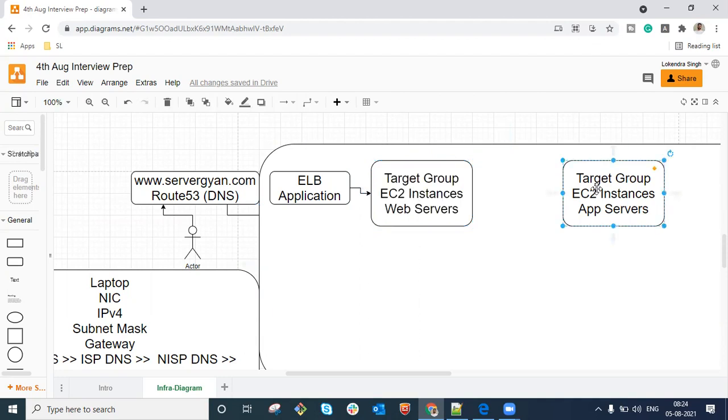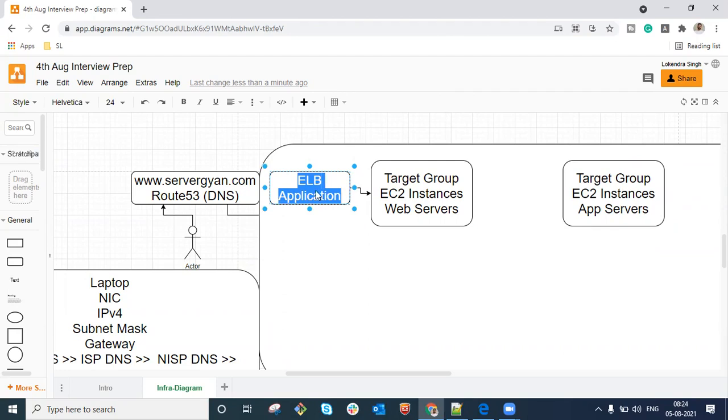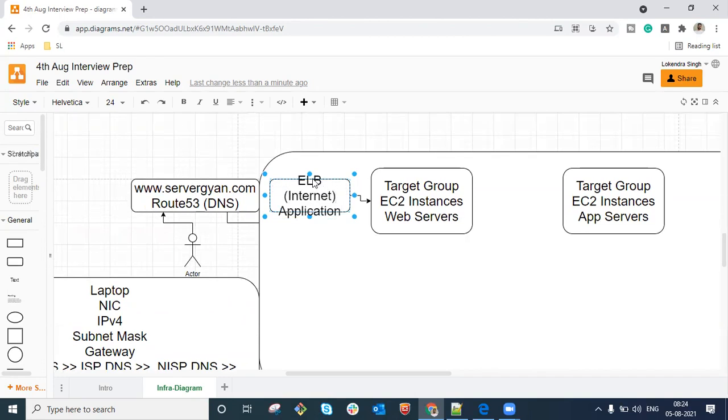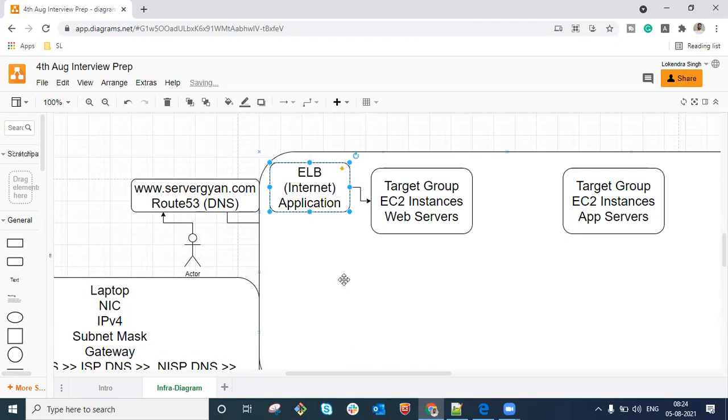Then after that, guys, we have another target group. And obviously, another target group will need either the same load balancer or we can create one here now. When we talk about this load balancer, we can add one more component: we are using an internet facing load balancer here. Why is it so?